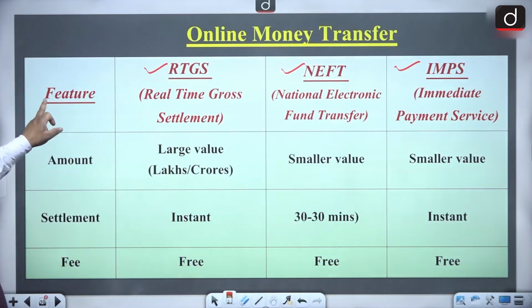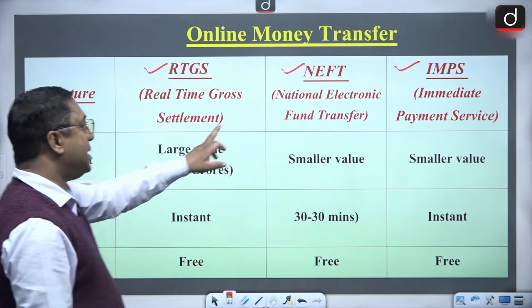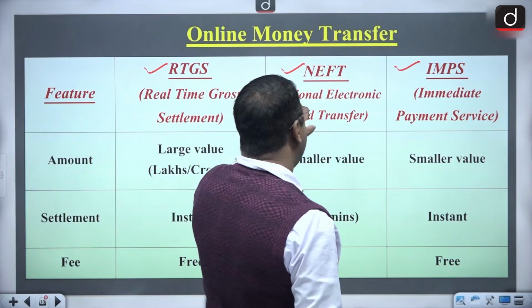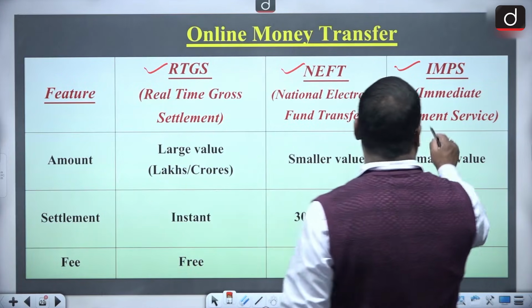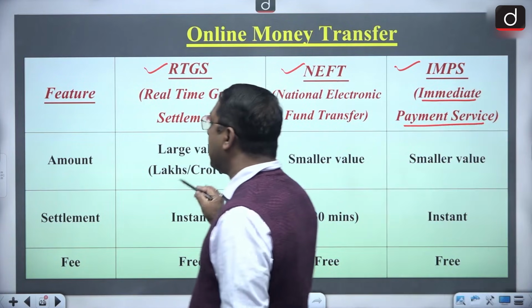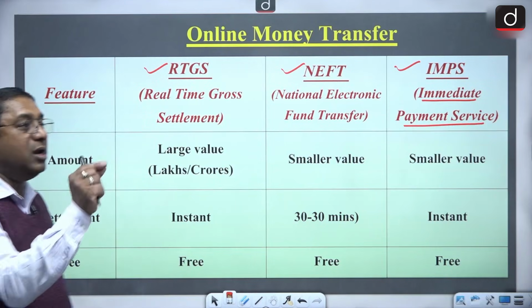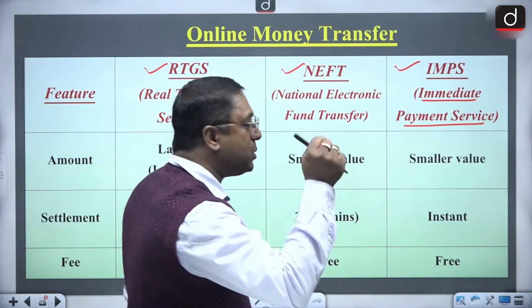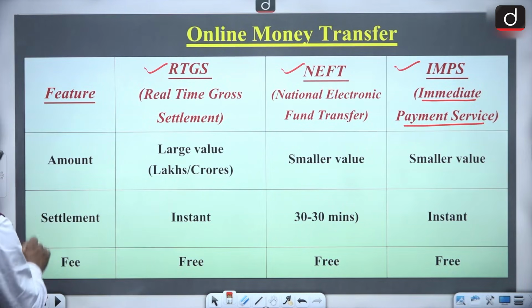Now these three: RTGS, NEFT and IMPS. When I say RTGS, it is Real-Time Gross Settlement. When I say NEFT, it is National Electronic Funds Transfer. And when I talk about IMPS, it is Immediate Payment Service. Please remember, all these three services are available nowadays 24/7.